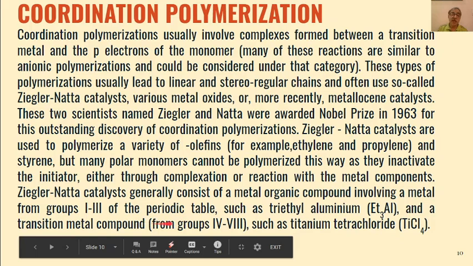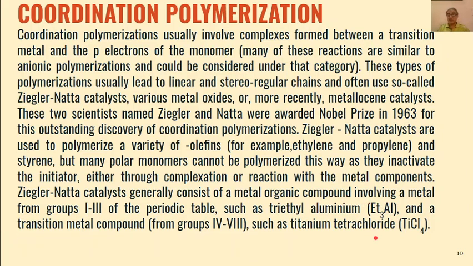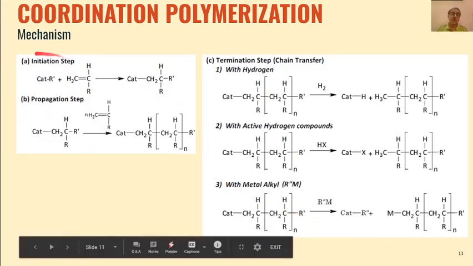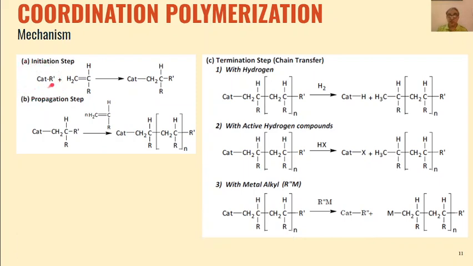And we can use any transition metal from group 4 to 8, and the most commonly used transition metal is titanium, and the most commonly used compound is TiCl4, titanium tetrachloride. The triethyl aluminum combination is the most commonly used combination for coordination polymerization. So this is the mechanism for coordination polymerization. The combination of these two catalysts is used.